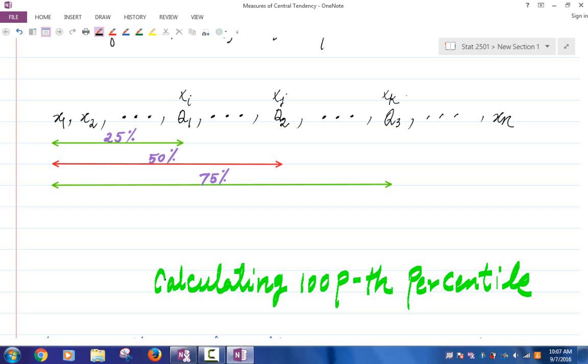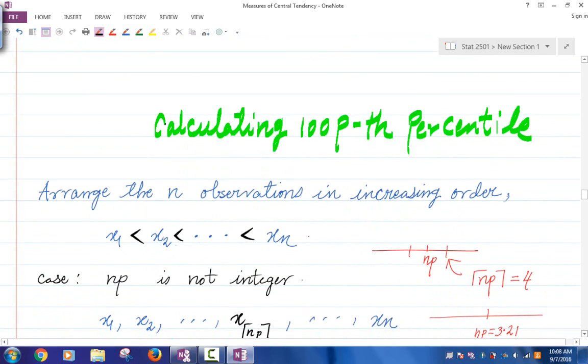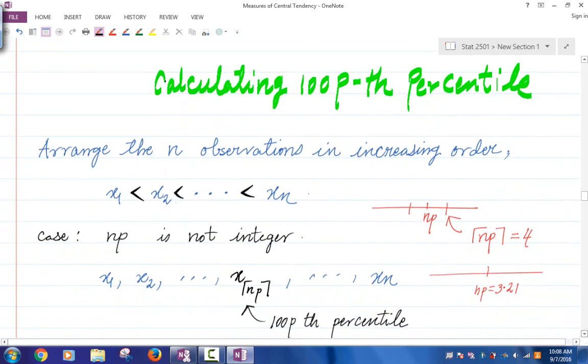Now the question is, how do you calculate this percentile, right? In order to calculate the percentile, we have to look at two cases.